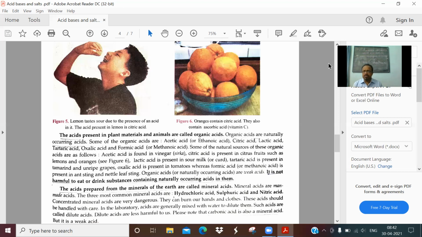Now, weak acids and strong acids. All the organic acids which we learned, lactic acid and citric acid, are weak acids. Carbonic acid, which is also a mineral acid, is a weak acid. It doesn't have a strong action. Now, dilute and concentrated acids. There is something I have to discuss about the dilution of acids. That is the next topic.